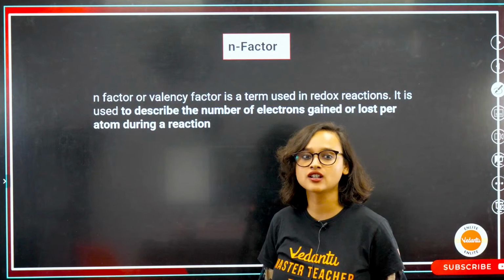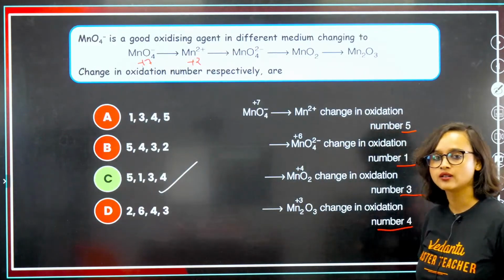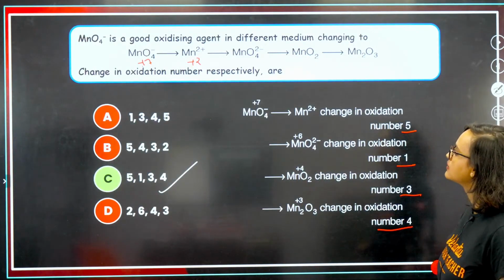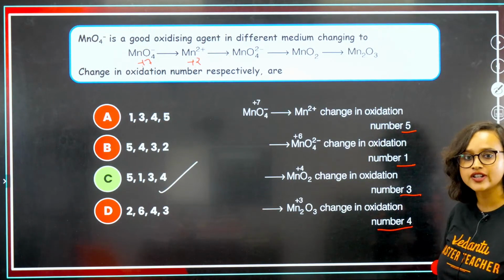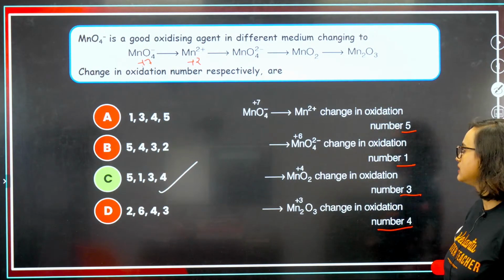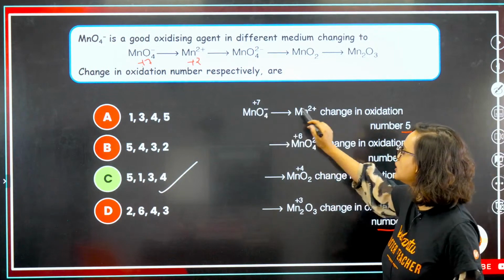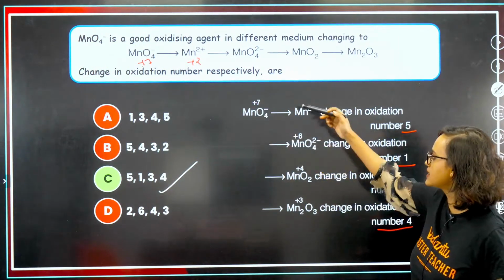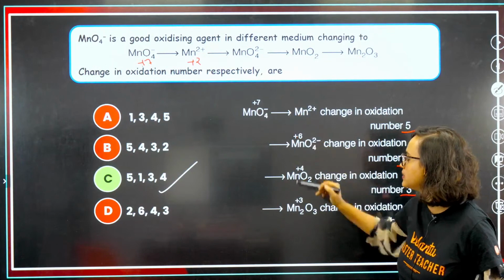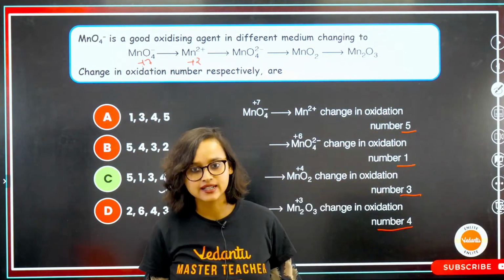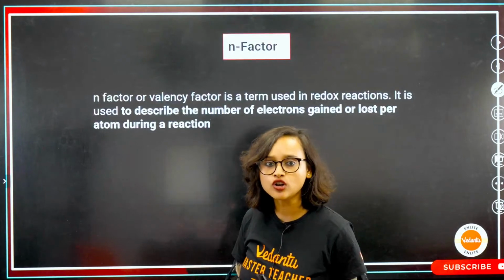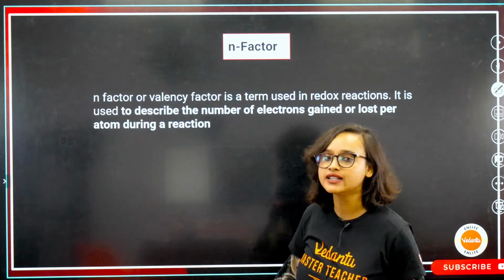Yes, Shaku. With respect to 7, yes. Absolutely. That's why +7 to +2, then +7 to +6, then +7 to +4, and then +7 to +3. Okay? So the mole concept N factor that we have done, it's exactly the same.